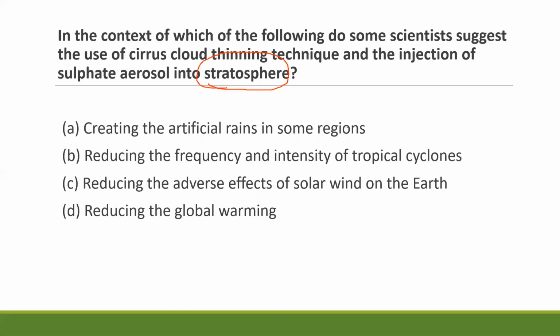Focus on stratosphere here. In the first option, artificial rains are related to troposphere. In the second option, cyclones are related to troposphere. And in the third option, solar winds are related to ionosphere. So you are left with only the fourth option, which is the right option.